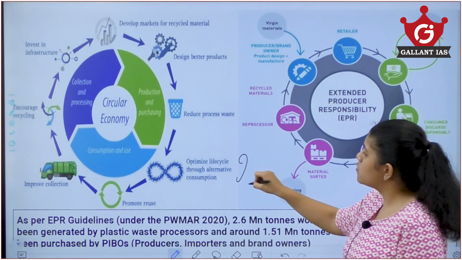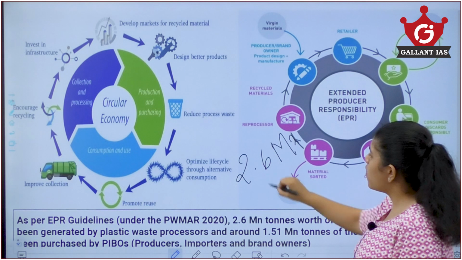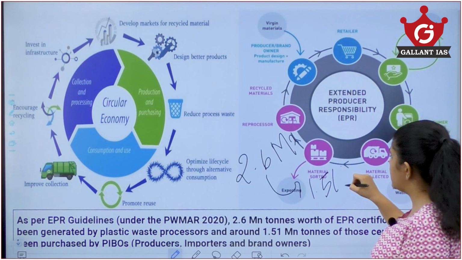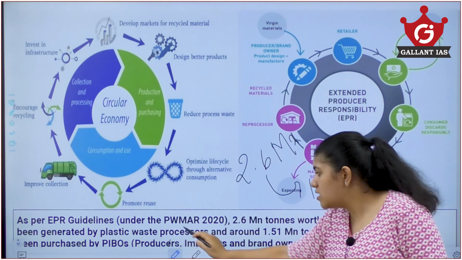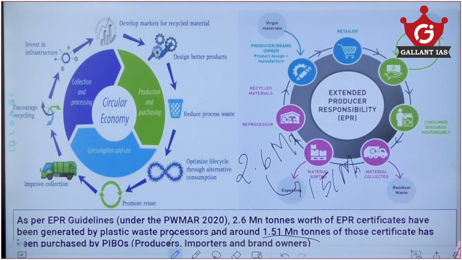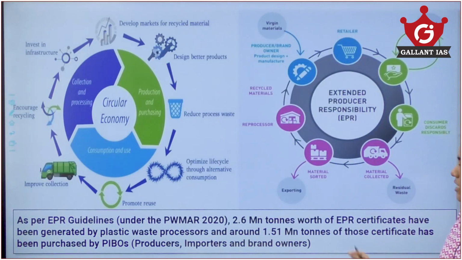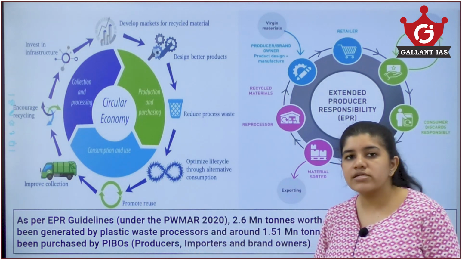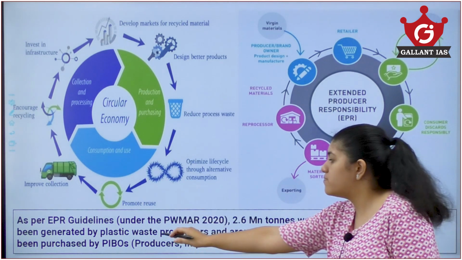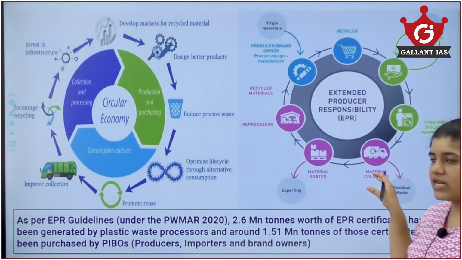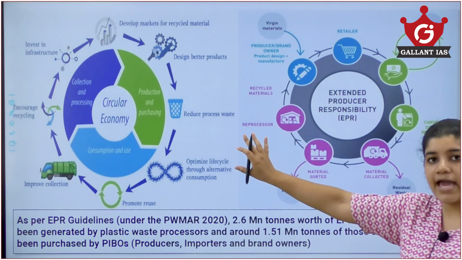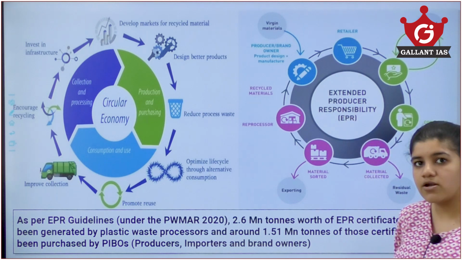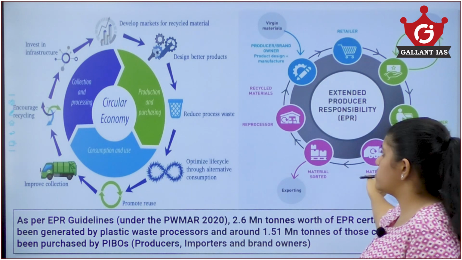Out of this 2.6 million, about 1.51 million was bought by PIBOs, that is producers, importers and brand owners. That is what this is talking about. These many plastic waste processing EPR certificates have been bought by PIBOs. That is also a very important fact when you write about EPRs in general. The circular economy and EPR is a very important topic, and you need to know more about this also.